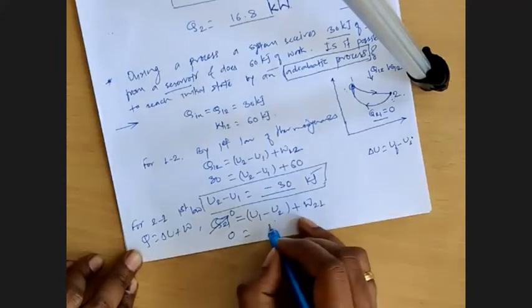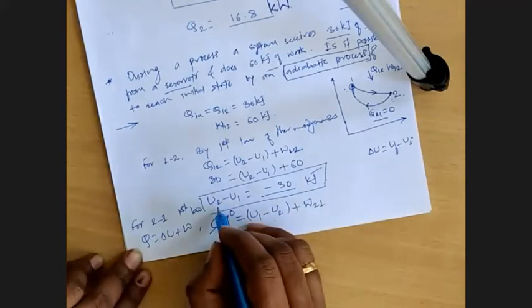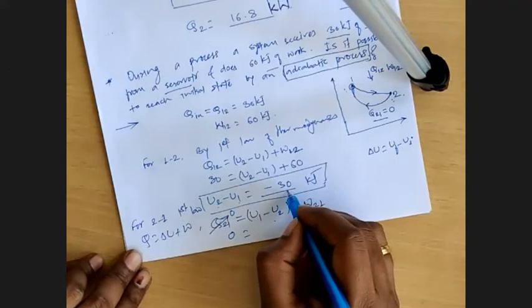0 is equal to U1 minus U2. We have U2 minus U1 as 30 here, but here it is U1 minus U2, so this minus 30 will become plus 30. Is that fine? Or do I need to explain?